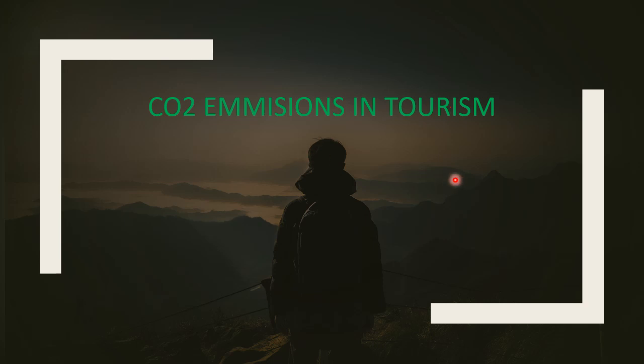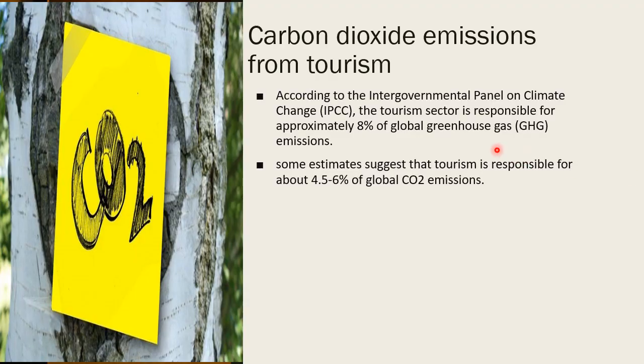Today I am going to explain about the CO2 emission due to tourism. We know in our country many people are traveling from here to there for tourism, and in tourism they are using many types of vehicle, like trains, buses, cars, planes. These planes, cars, and vehicles are using diesel and petrol. You can say they are using fuel.